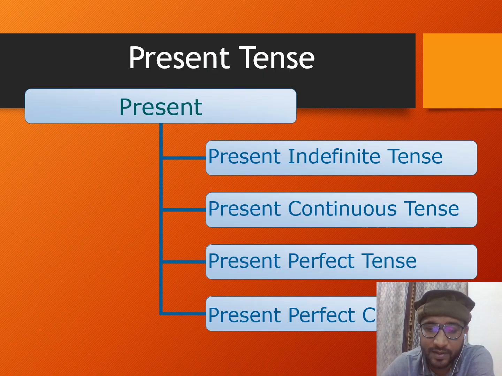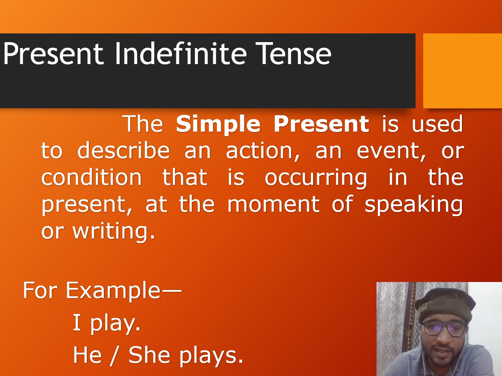And now in this slide, you can see the aspects of present tenses. I have already discussed this earlier as well, like present indefinite, present continuous, present perfect, and present perfect continuous. Now this is very important. In this one, I'm explaining the present indefinite tense or the present simple tense. The simple present is used to describe an action, an event, or condition that is occurring in the present at the moment of speaking or writing. There are 5 or 6 or 7 different situations in which we use present simple tense.